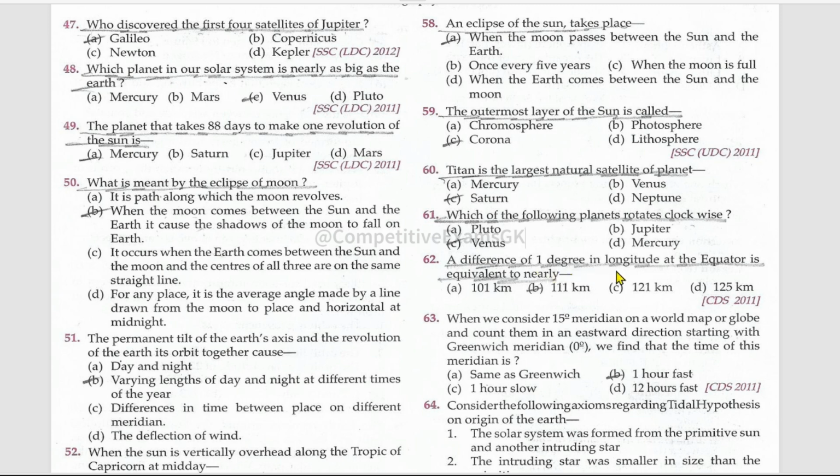A difference of 1 degree in longitude at the equator is equivalent to nearly 111 kilometers. When we consider 15-degree meridians on a world map or globe and count them in an eastward direction, starting with the Greenwich meridian, we find that the time of this meridian is 1 hour fast.